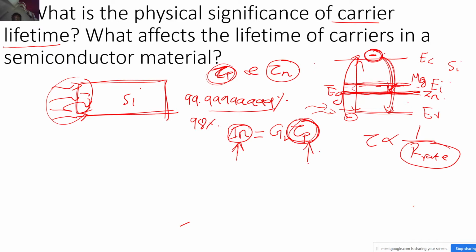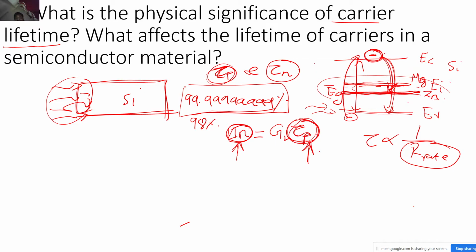Correct? To have a very high tau, I need a very low recombination rate, and to have a very low recombination rate, I don't want these defects. Because you don't want these defects, you need to have this kind of purity in a semiconductor material that you will be using for your photo detector application. Correct? Now as you can see, this tau p is directly affecting the sensitivity of the photo detector.